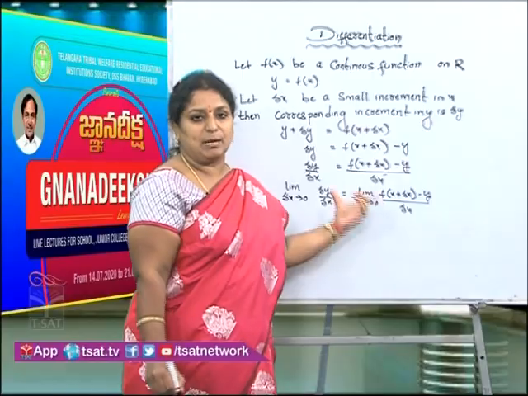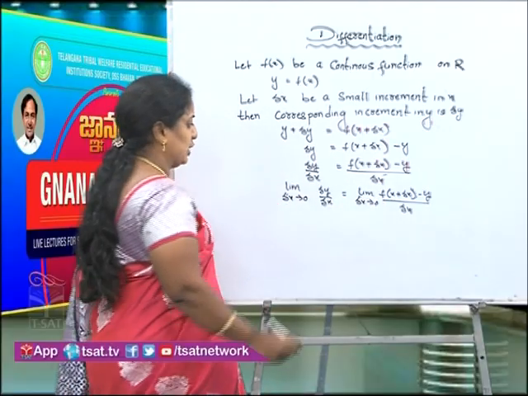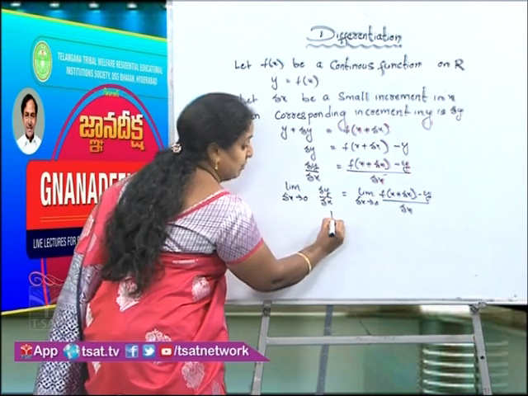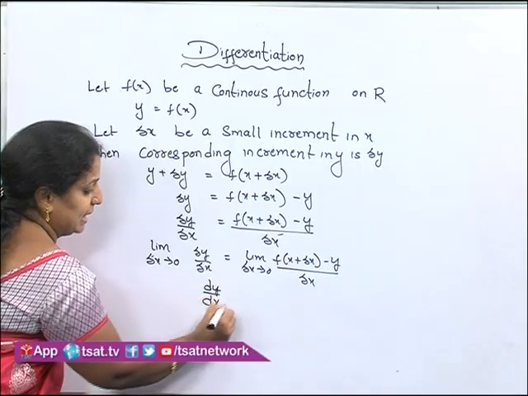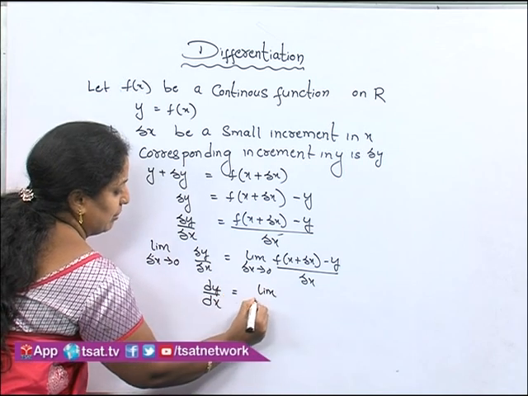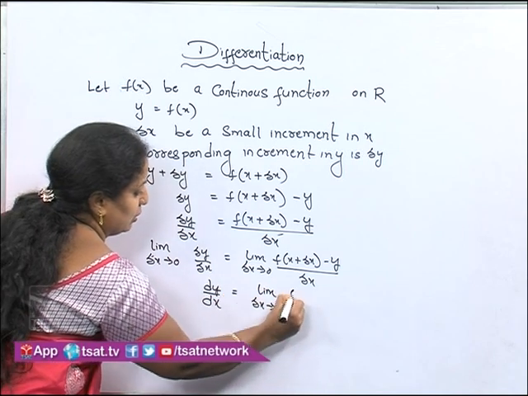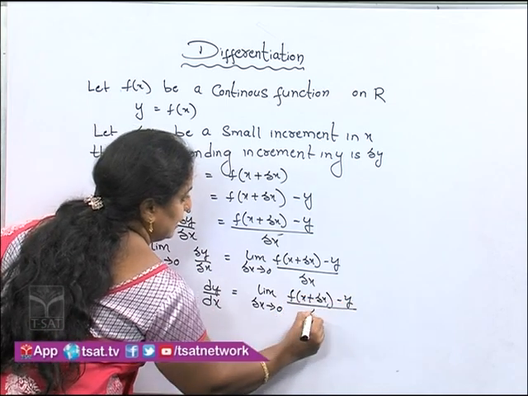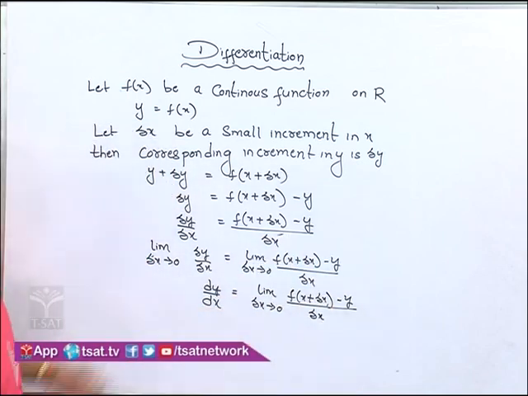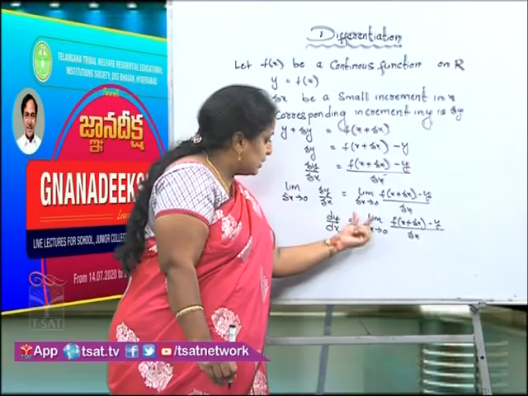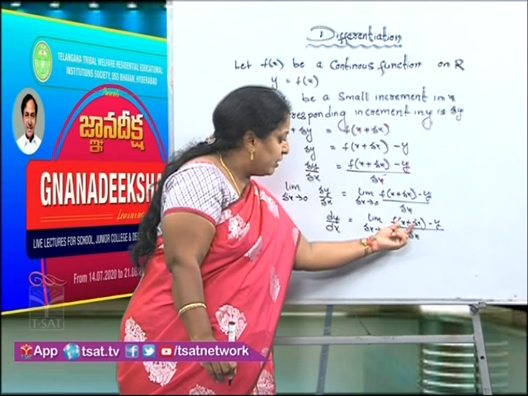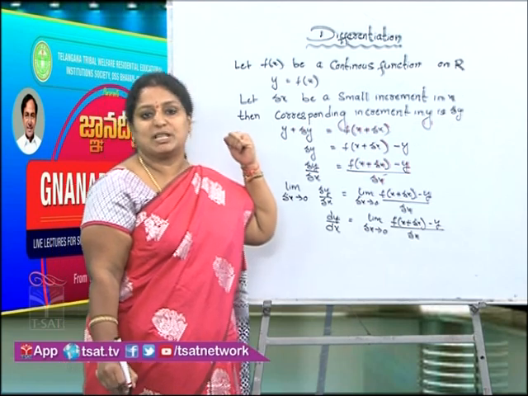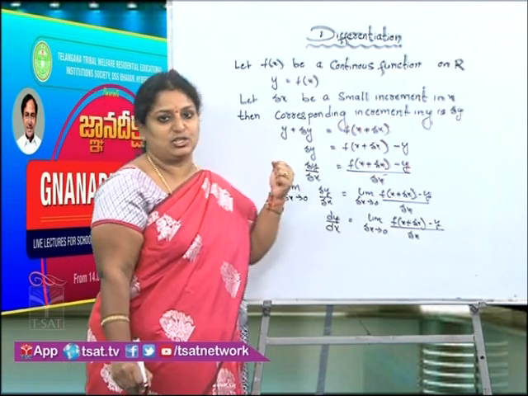Here limit delta x tends to 0 of delta y by delta x can be written as dy by dx, which is equal to limit delta x tends to 0, f of x plus delta x minus y, by delta x. So this dy by dx is equal to limit delta x tends to 0 of f of x plus delta x minus y by delta x, which is called our first principle of derivative, the first principle in differentiation.